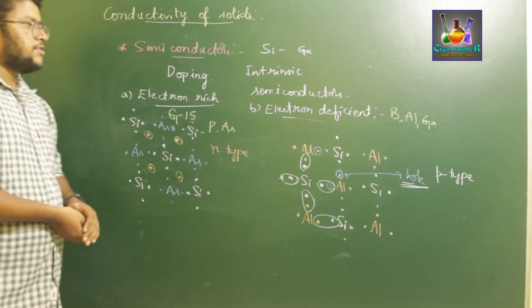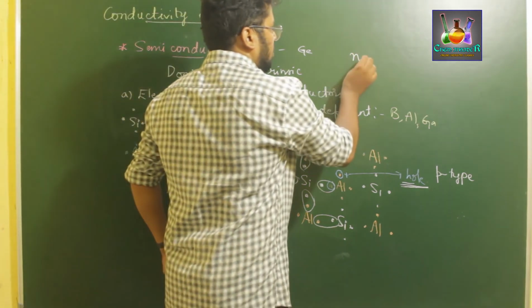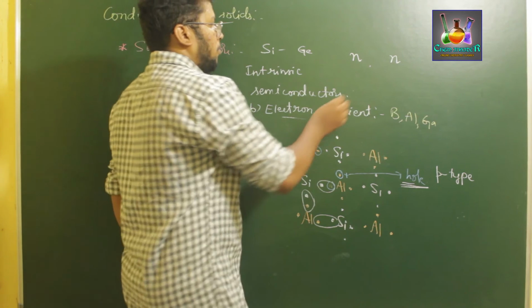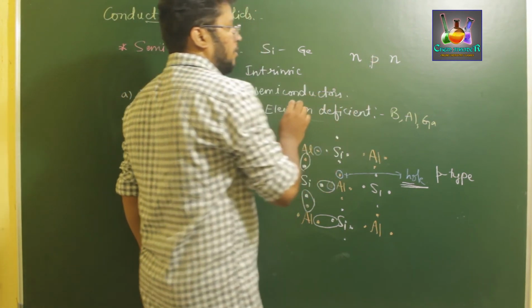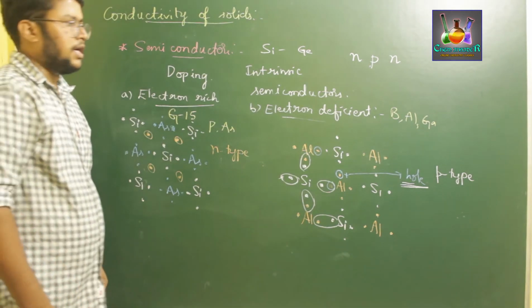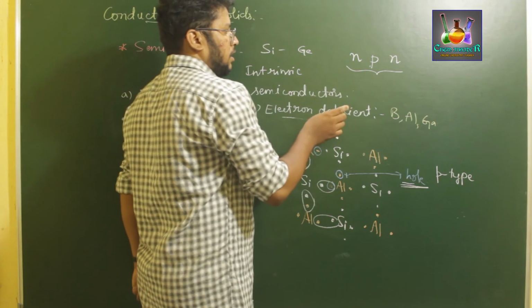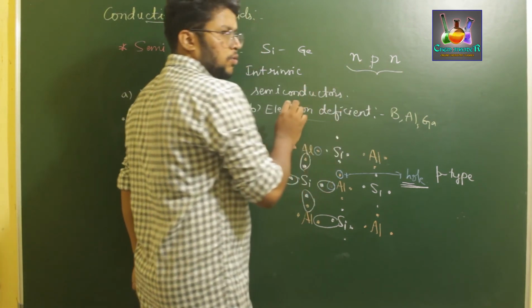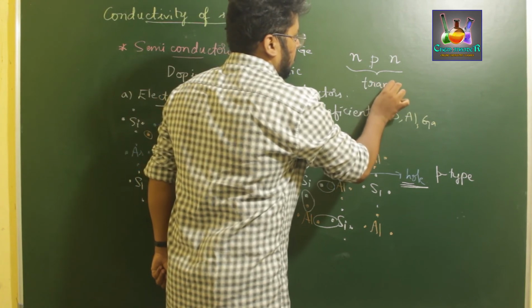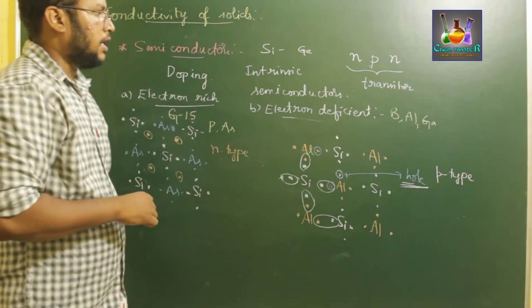Now for the uses of semiconductors, if a p-type semiconductor is sandwiched between 2 n-type semiconductors, we get an NPN transistor.